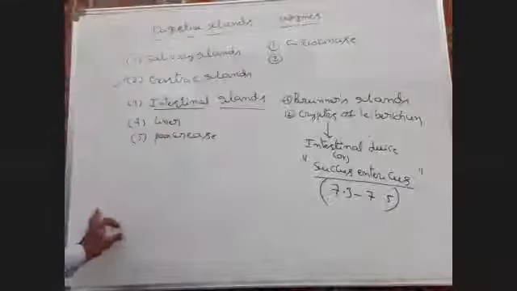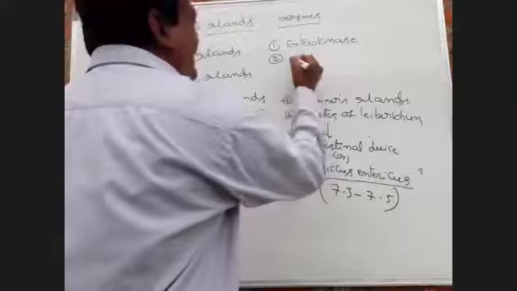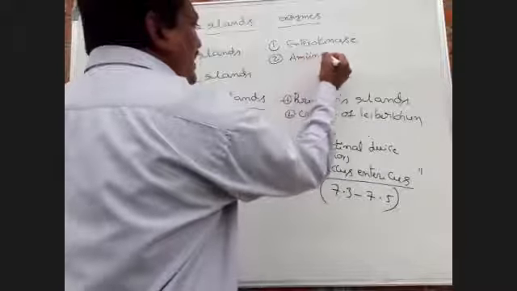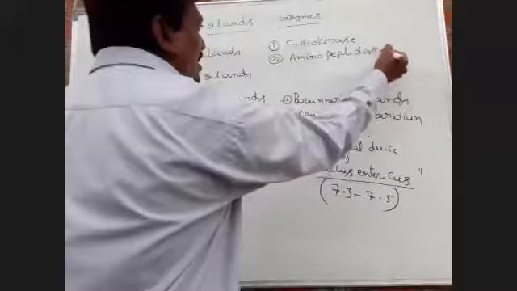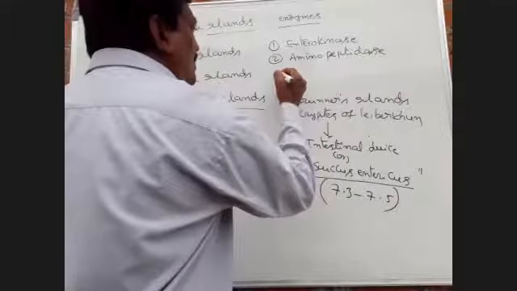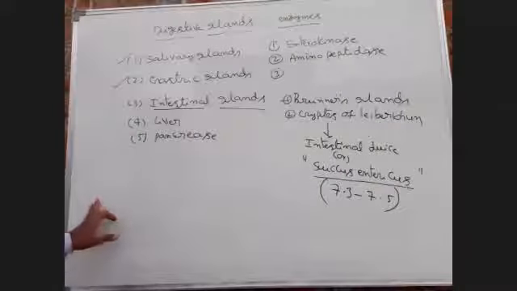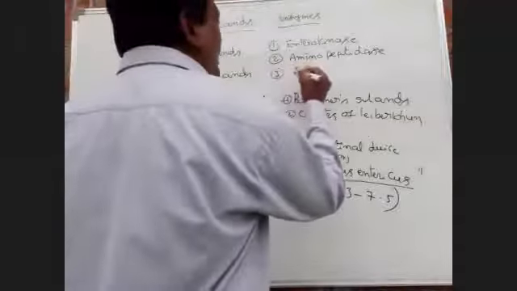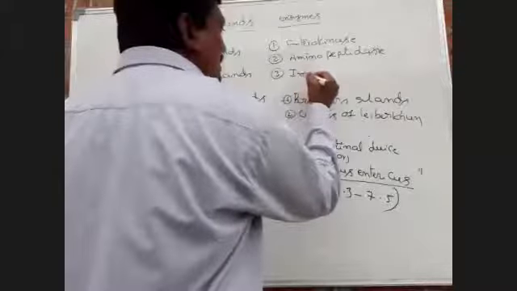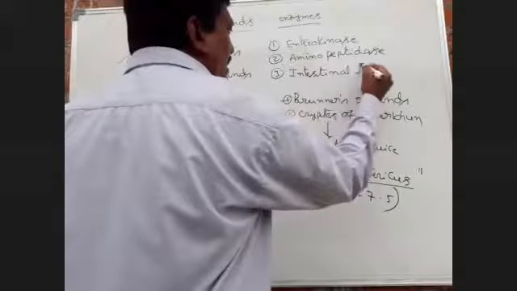Next, second one, aminopeptidase. Next, intestinal lipase.